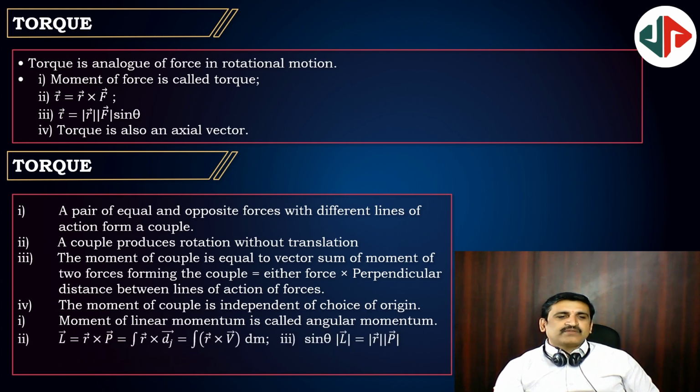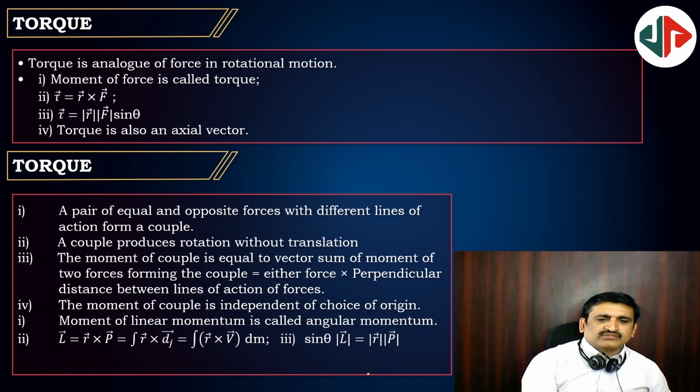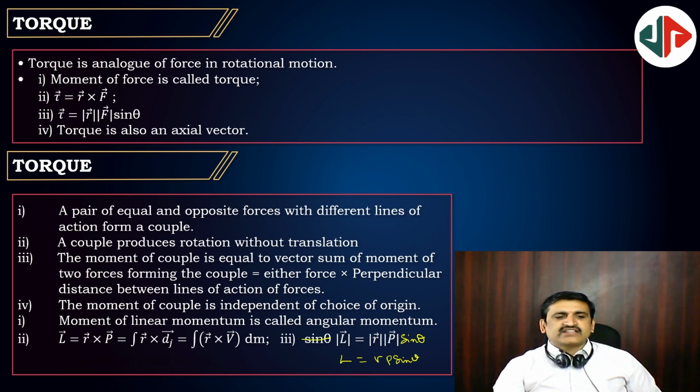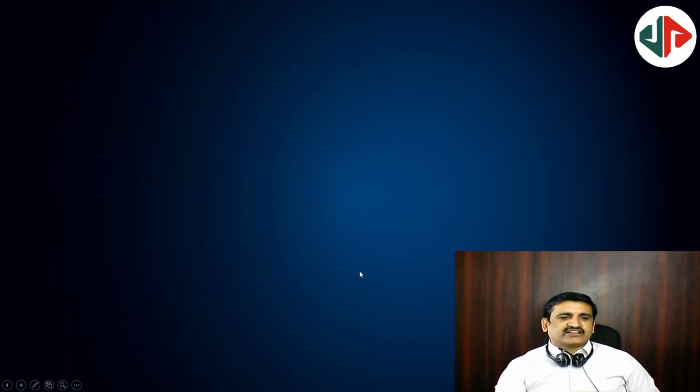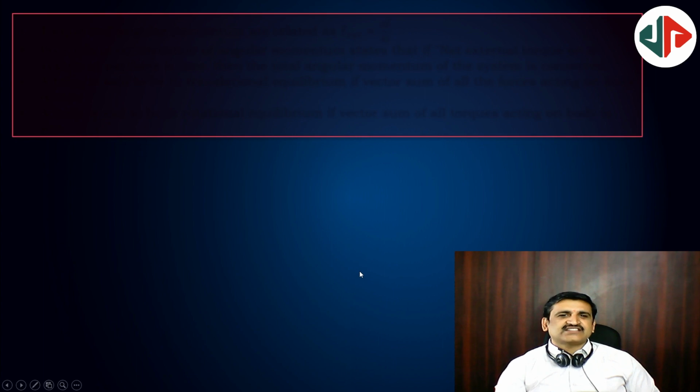This is the angular momentum expression. Angular momentum is equal to R bar cross P bar. Sin theta must be here: L bar is equal to RP sin theta, as it's a cross product. A cross B equal to AB sin theta, right? Next, it is also an axial vector. Along the axis it exists.